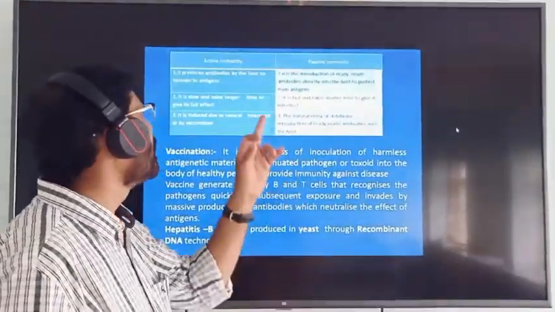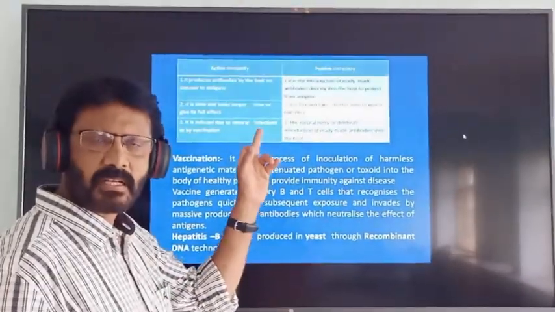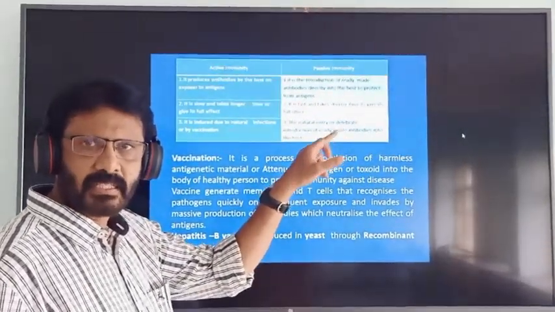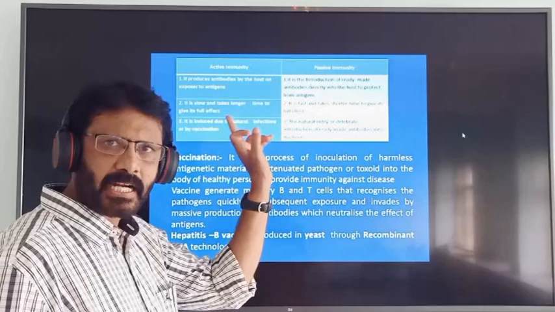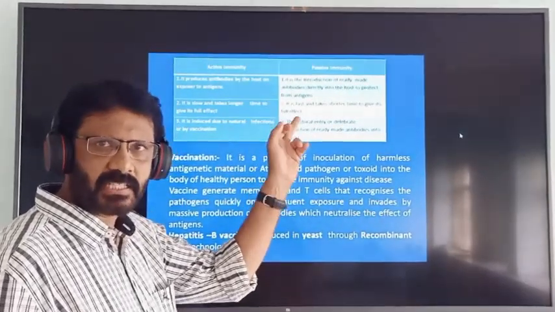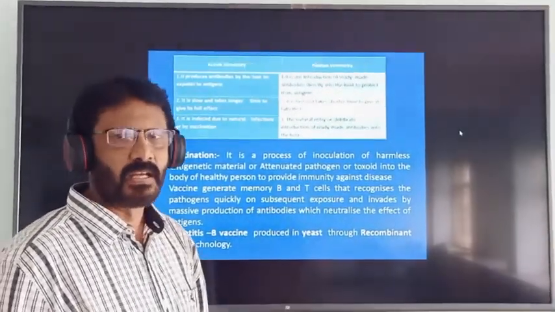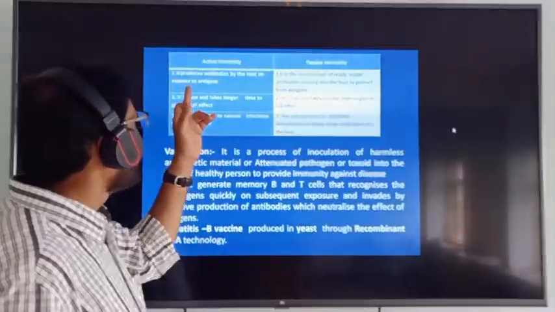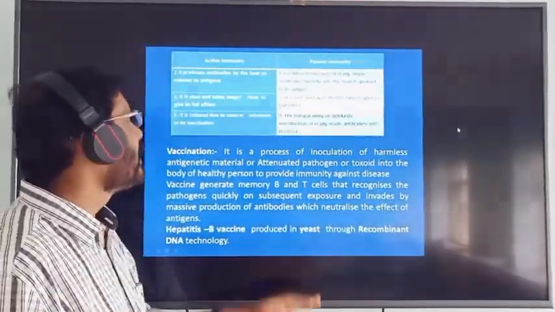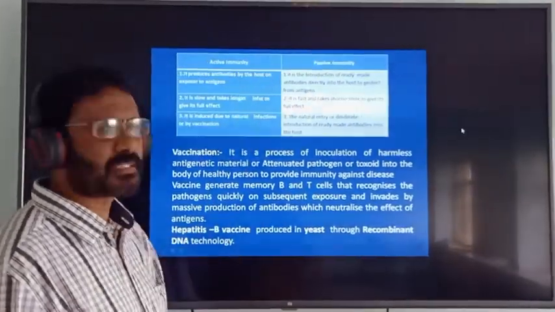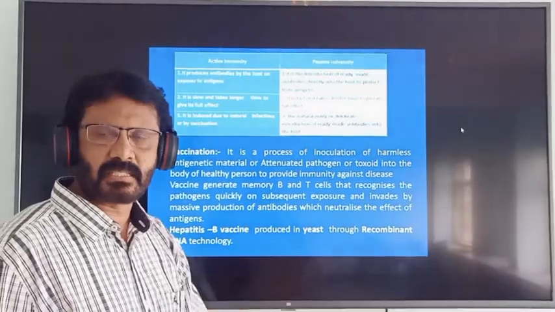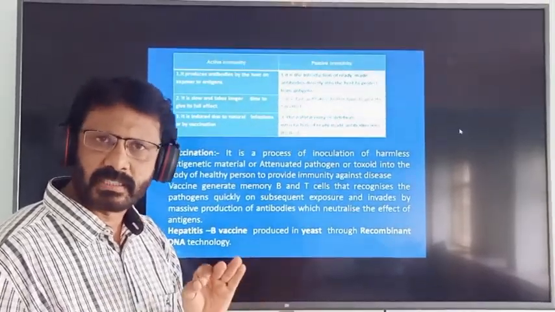Next one is the difference between active immunity and passive immunity. Point number one. Active immunity produces antibodies by the host on exposure to antigen, that is pathogenic microorganisms.